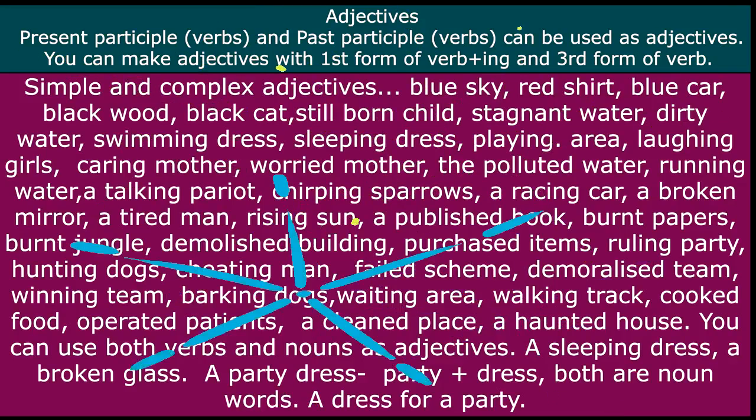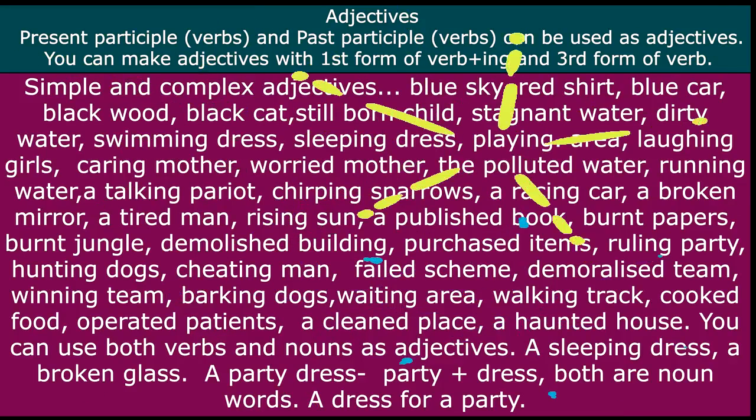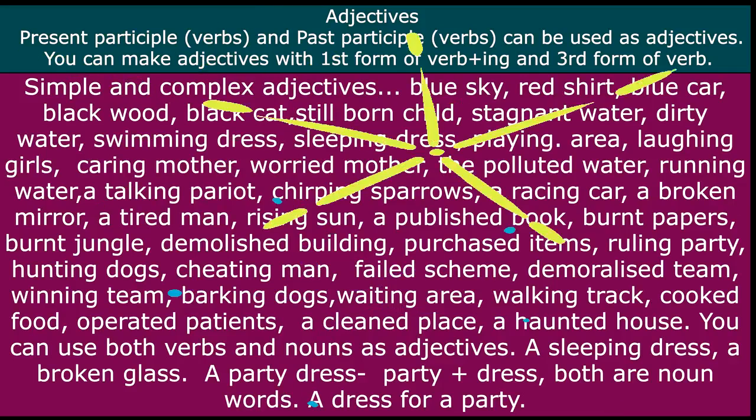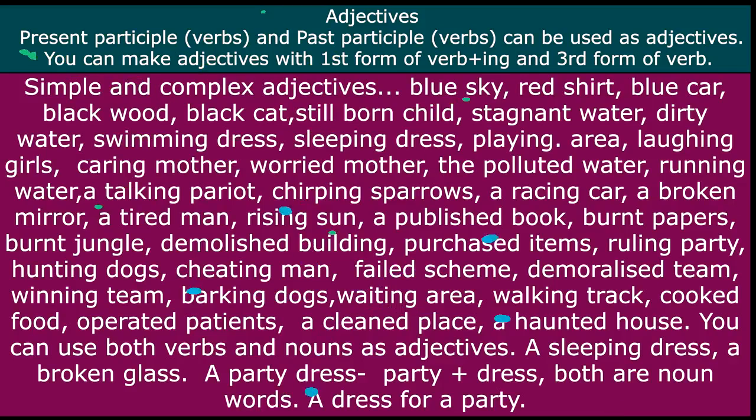A published book. The word published tells us about something that has been published. For example, a published news, a published magazine, a published book, a published story. Playing area, sleeping dress, swimming dress, dirty water. Now dirty water is a simple adjective. Dirty is an adjective and it is not a word that has been made with a verb. Dirty is not a verb, so it is a simple adjective.